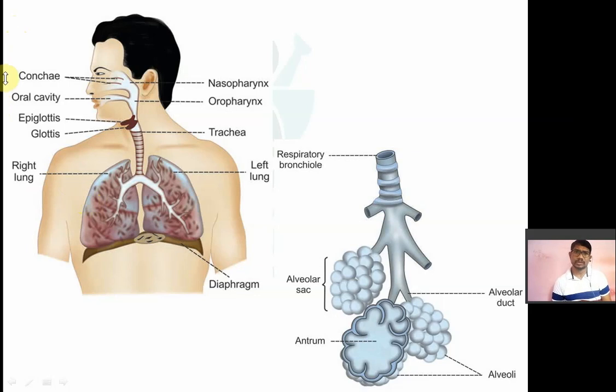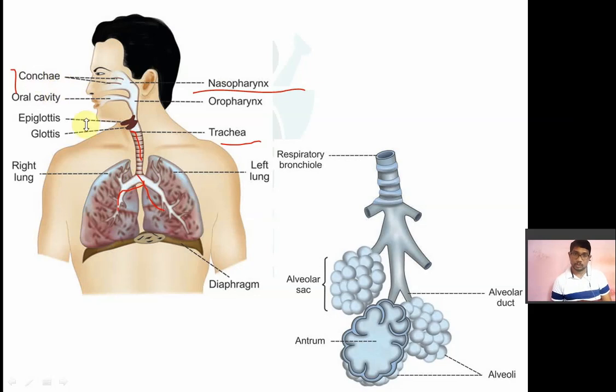So your nose and nasal cavity, then pharynx, then larynx, and trachea. Trachea is also known as the windpipe, remember. Trachea will divide into two bronchi, known as bronchus or bronchi.